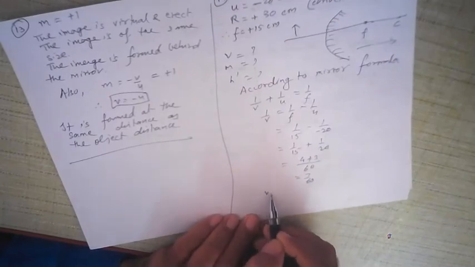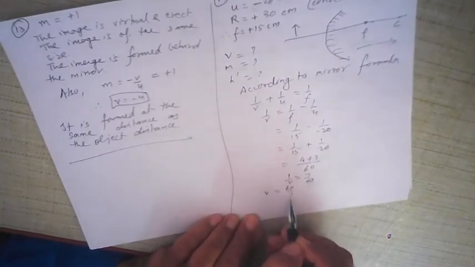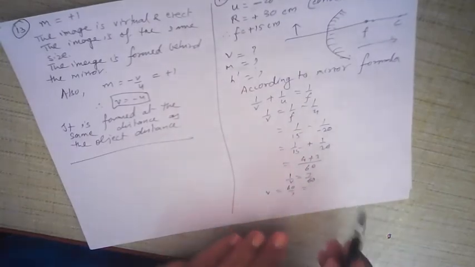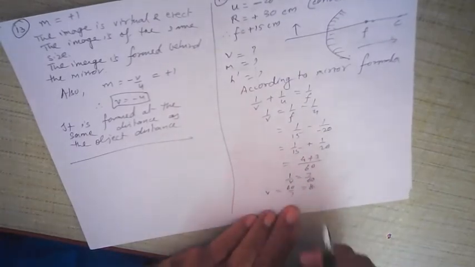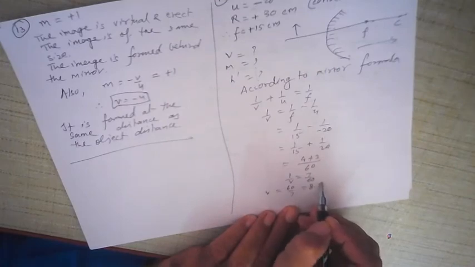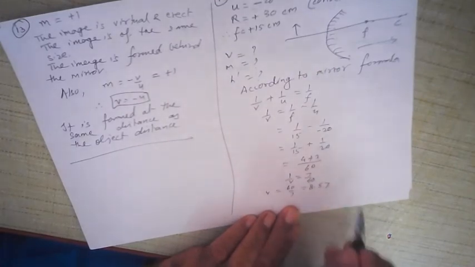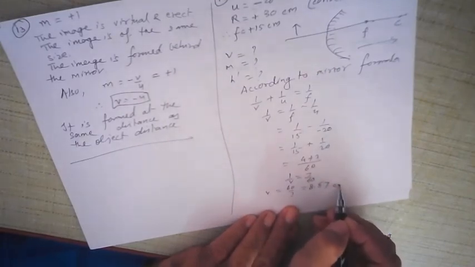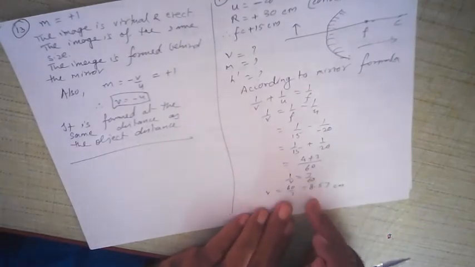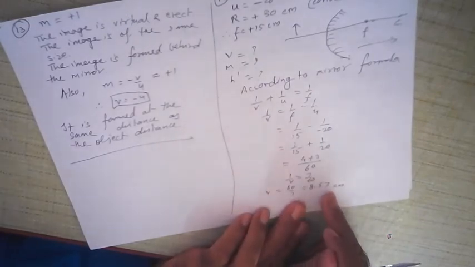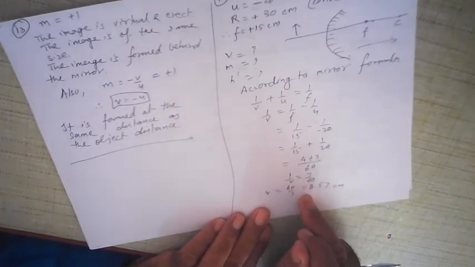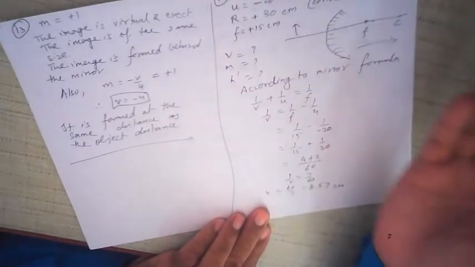So 1 upon V is 7 upon 60, so V is equal to 60 upon 7. 60 upon 7: 7 eights are 56, 4 left, 7 fives are 35, 7 sevens are 49. So 8.57 centimeters from the mirror. V is equal to 8.57 centimeters. The image distance is positive, remember that. That means it is formed on the other side.